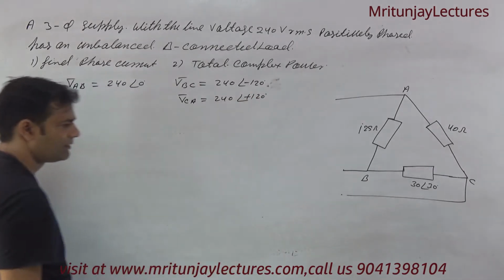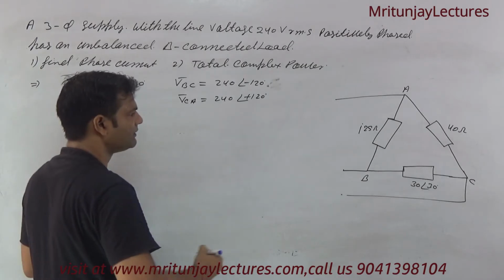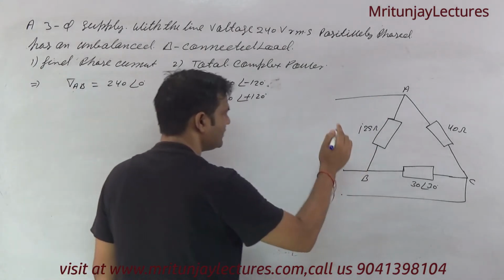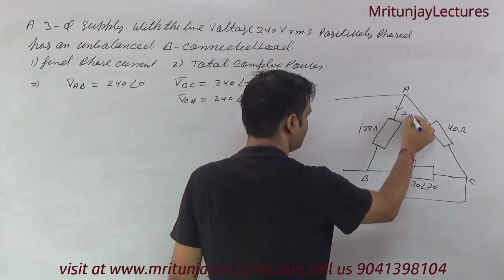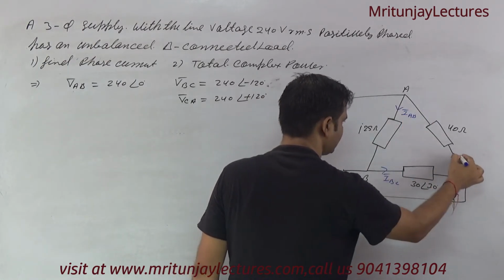Clear? Now how can we solve? Next target, that is V of AB. So IAB, AB current, I of BC current, I of CA.